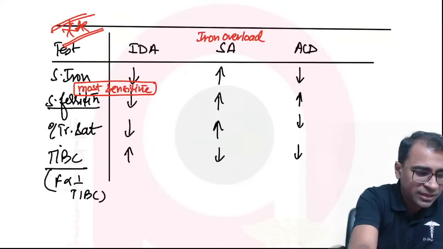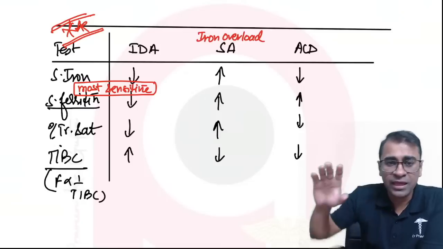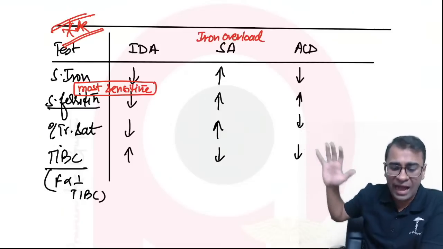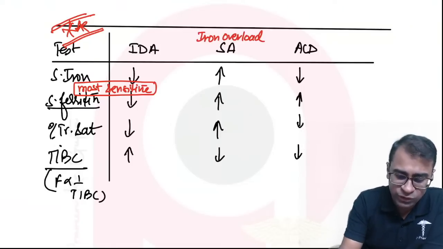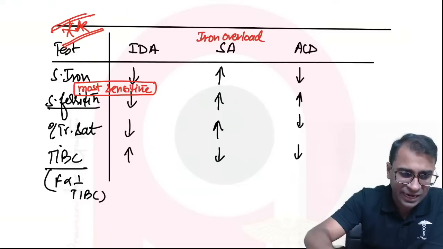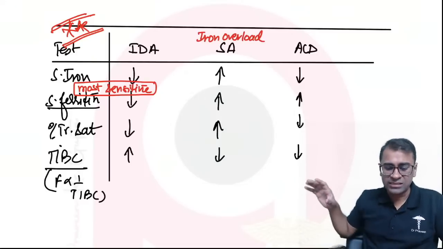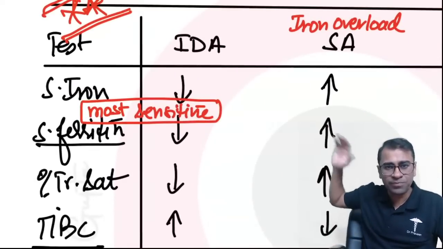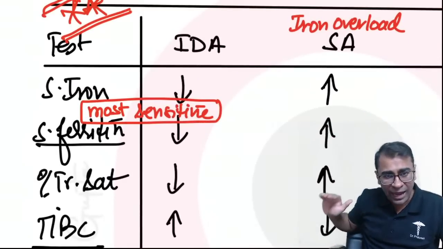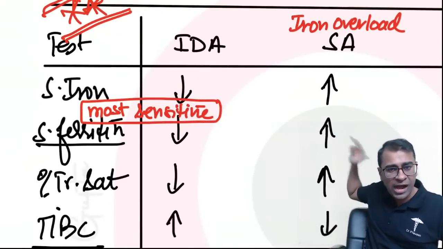In sideroblastic anemia the arrows are exactly opposite, guys. That means in sideroblastic anemia, high iron, high ferritin, high saturation, and as a rule, high ferritin, low TIBC.